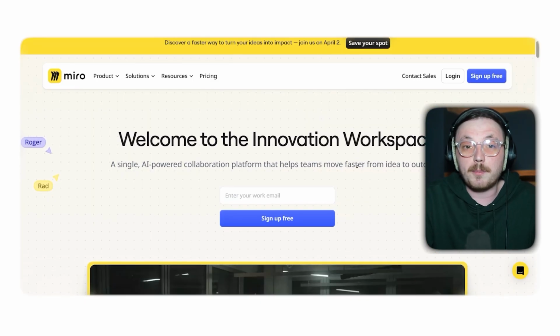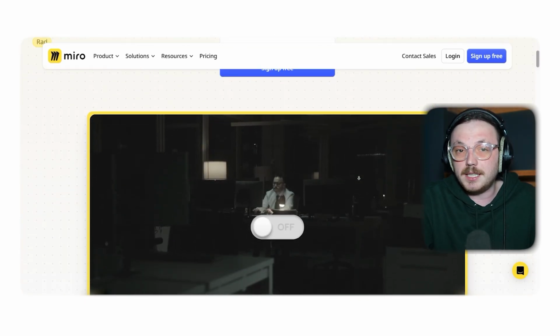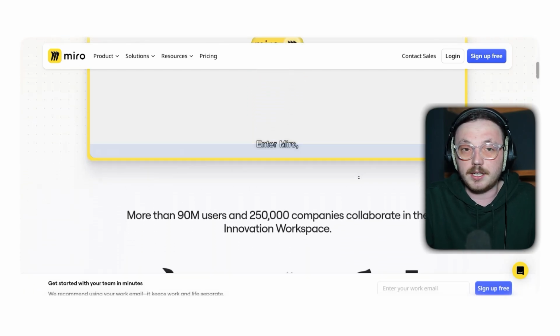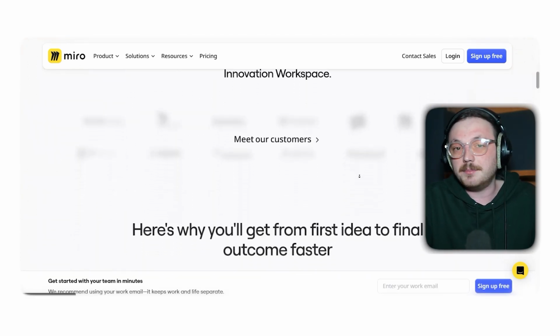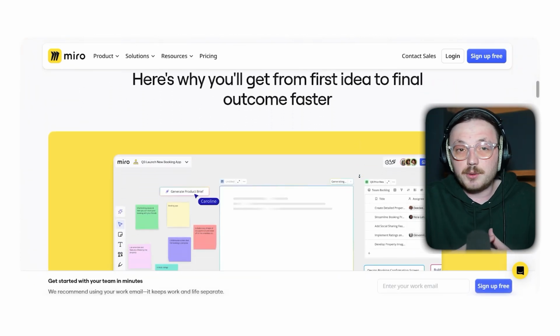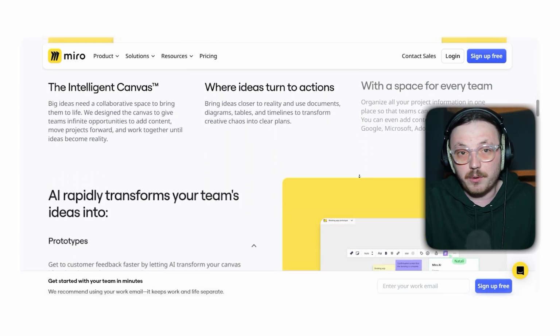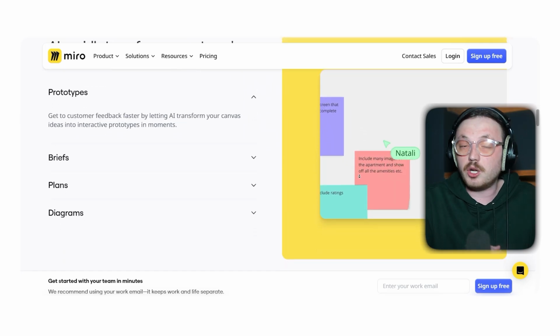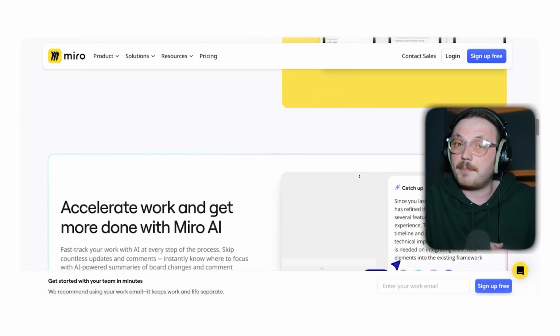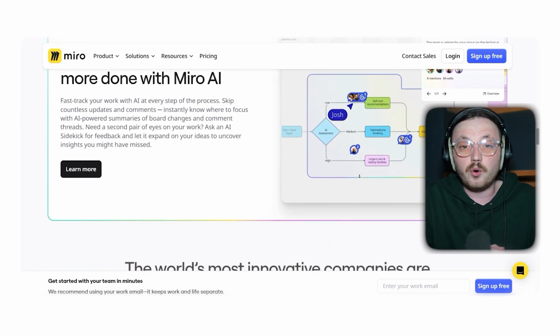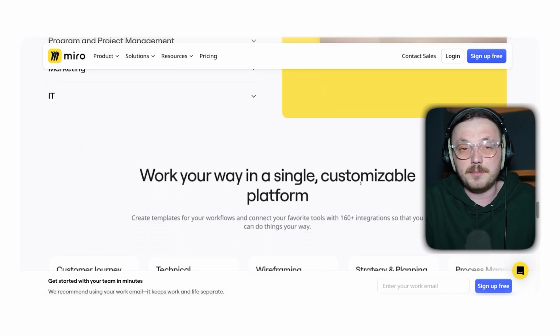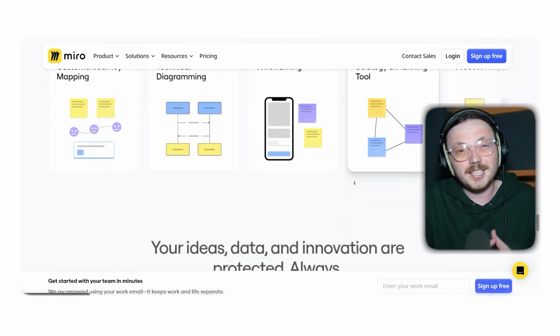Let's take a moment to talk about Miro itself. Miro has completely changed how we work together online. It's like a digital whiteboard where teams can collaborate from anywhere. It comes with an endless canvas, tons of templates, and real-time tools that let everyone work together at the same time. For a lot of teams, it's a go-to tool for things like planning projects, brainstorming ideas, or sketching out designs during virtual meetings. But, like any tool, it's not perfect.